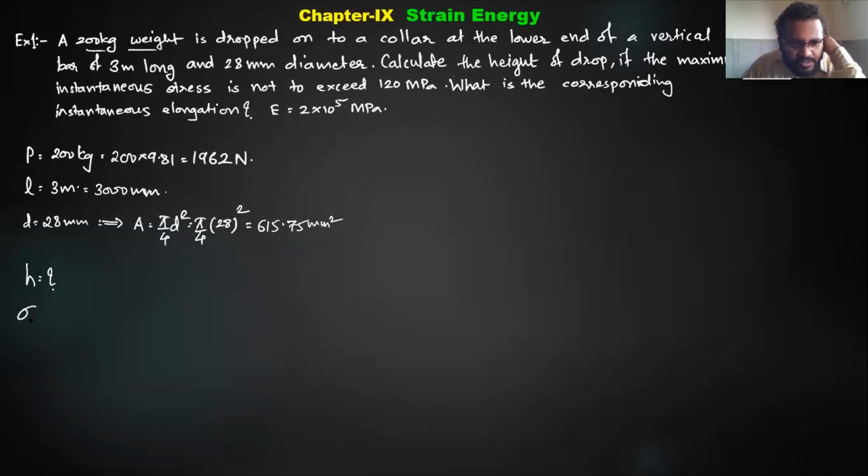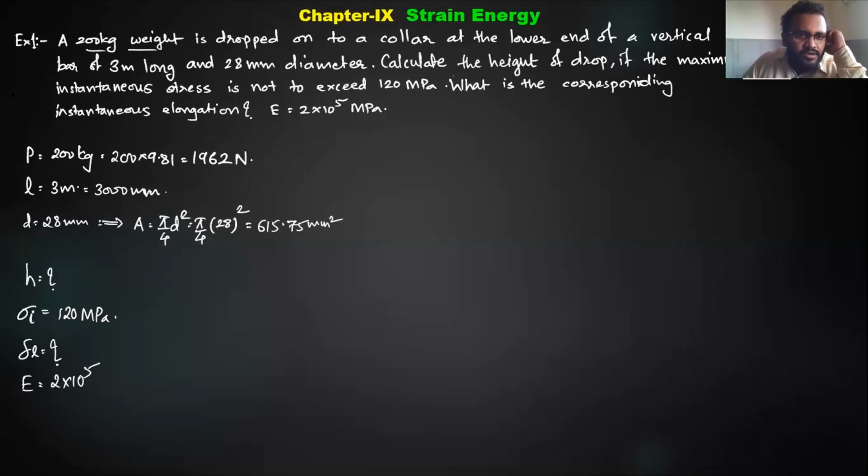The maximum value of the instantaneous stress due to the impact load is given as 120 MPa. What is the corresponding elongation? So they are also asking you to find delta L, and the value of E is given as 2 into 10 raised to 5.